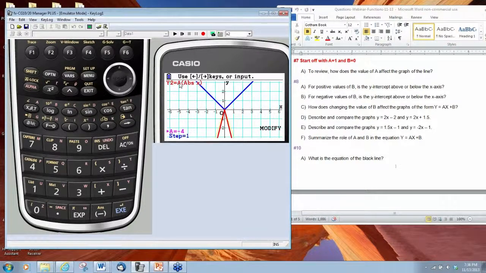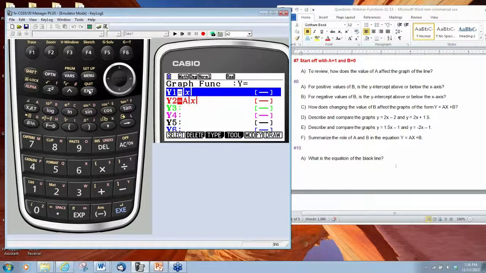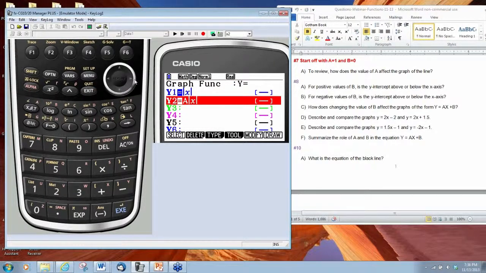So let's do what we did before, and let's exit this. And now what we are going to do is manipulate this second equation, and I am going to do what we did before with our line. I'm going to put in a minus h and add a k.